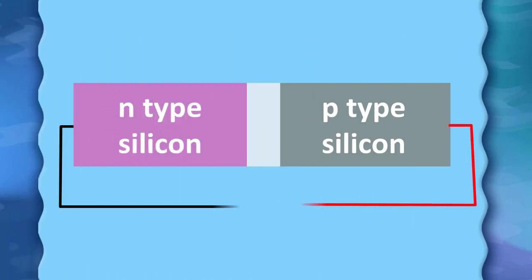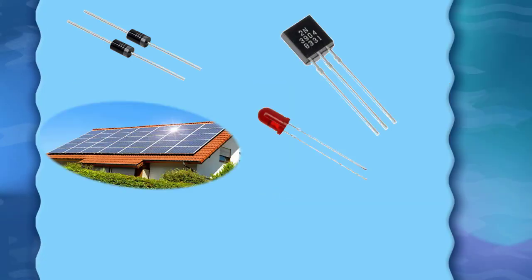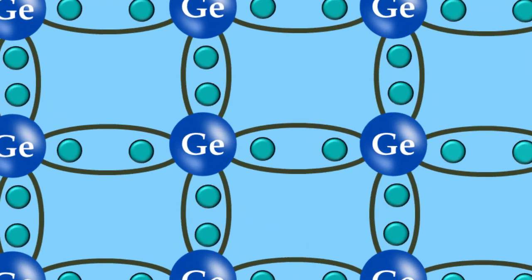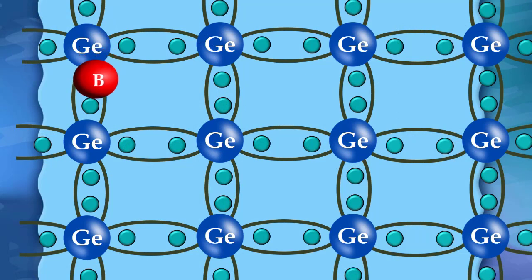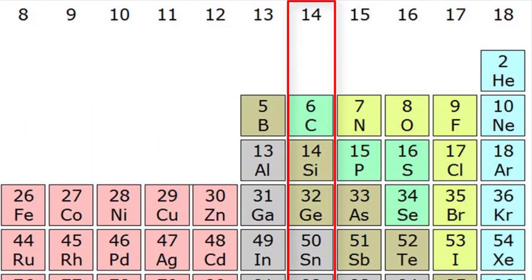A p-n junction is the basic building block of all semiconductor devices such as diodes, transistors, solar cells, LEDs and integrated circuits. To enhance the properties of an intrinsic semiconductor, we have to add impurity atoms. Now the question is, what impurity should we add? In the periodic table, silicon is in group 14. We can add impurity atoms from either group 13 or group 15.